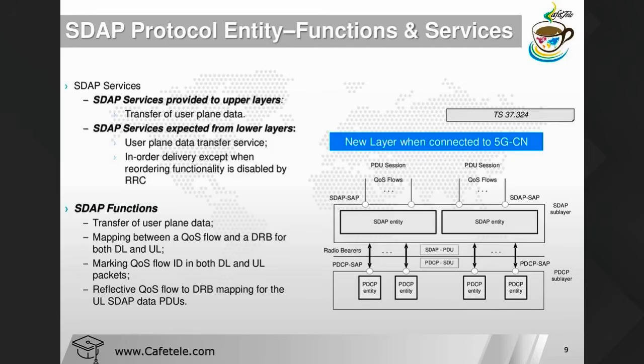Okay, let's see an example: QFI1 I provided from the downlink side. If I have the header of QFI1, then I will directly update it to the uplink side. Why is it required? To reduce the latency, actually, to do the task faster. So that's why the QoS flow ID is required.